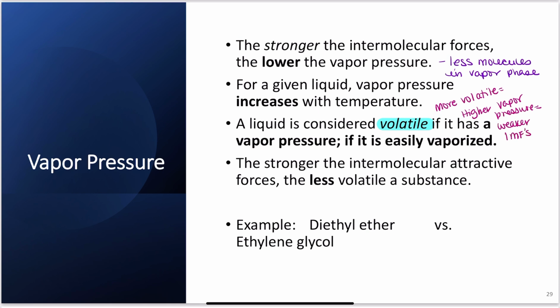The stronger the IMFs, the less volatile, right? Because stronger IMFs mean it's holding into its condensed phase and it's harder to escape to the vapor phase. Condensed means solid or liquid, where we have a fixed volume and possibly a fixed shape. Therefore, it's less volatile. So for example, let's look at diethyl ether versus ethylene glycol. Diethyl ether is very volatile. Ethylene glycol, not very volatile.